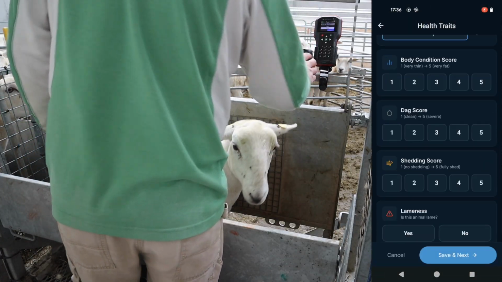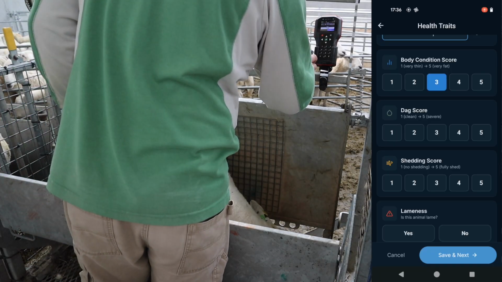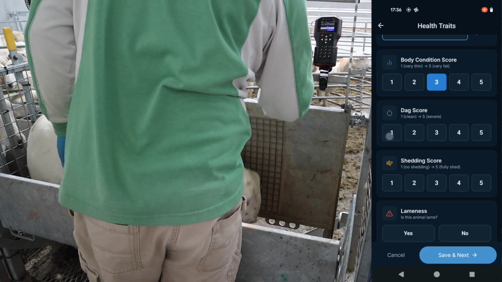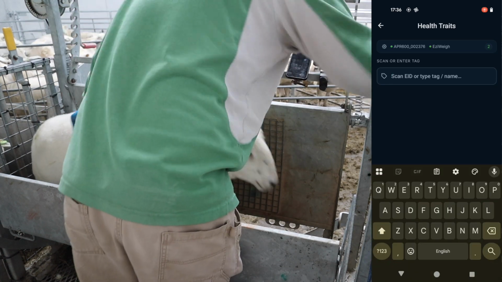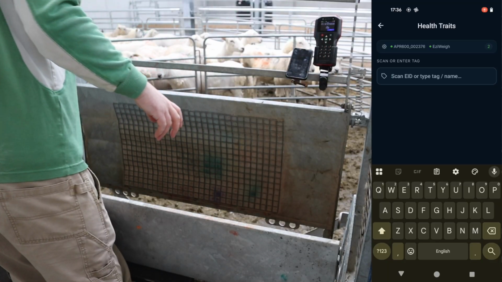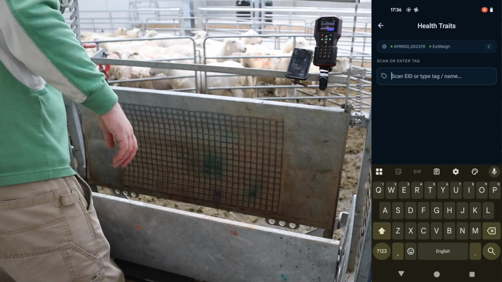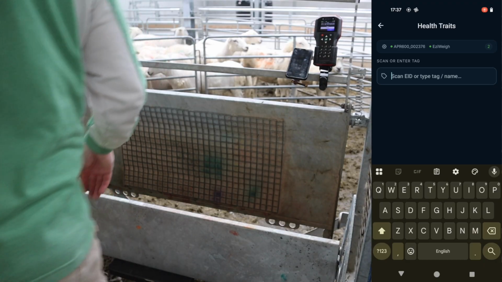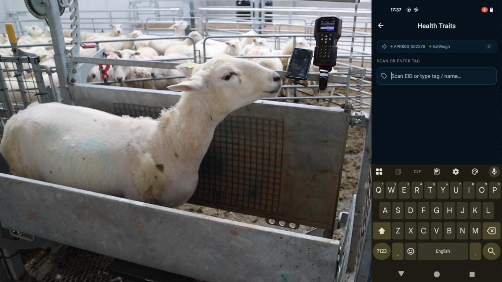So I record the weight manually. The weigh head isn't linked up yet. I will get that done. So she is body condition score 3, so I can just tap a button there. Dag score, she's a 1, so she's very clean. Shedding score, she's fully shed and she's not lame. So on to the next one. So this allows rapid data entry, which is very important because if you're to scale any sort of data recording, it has to be quick and easy. So I'm going to get the next one here now.